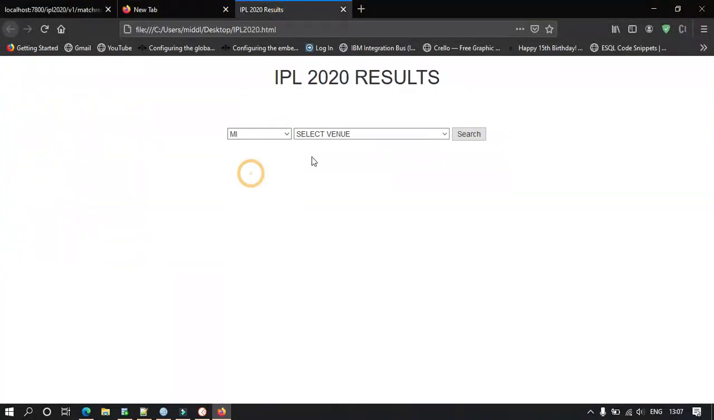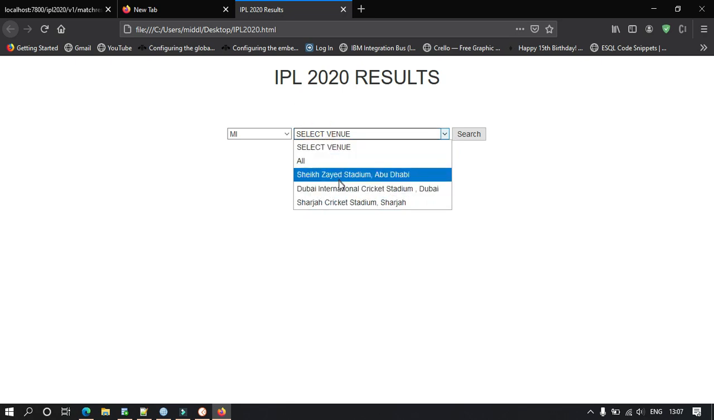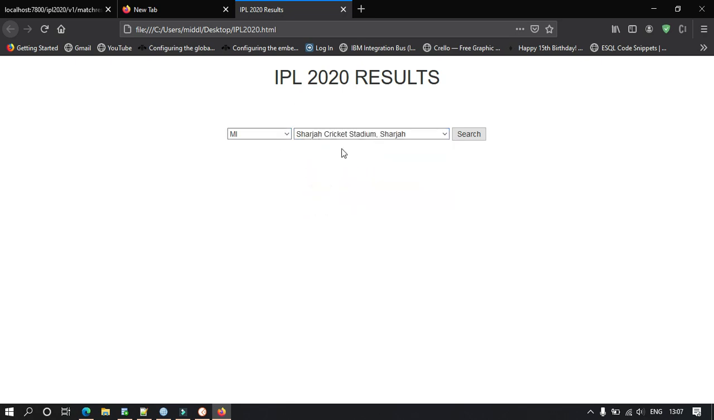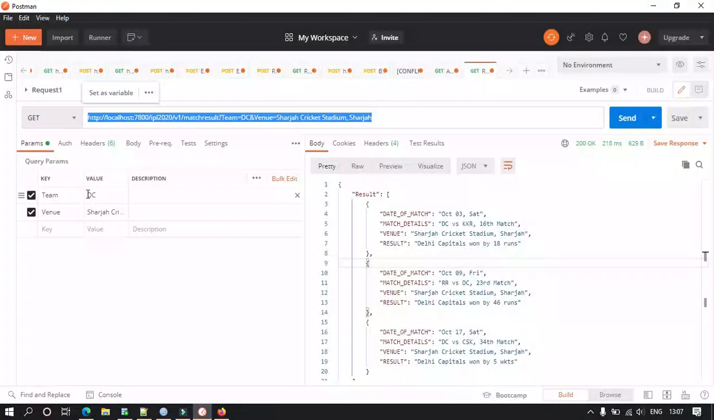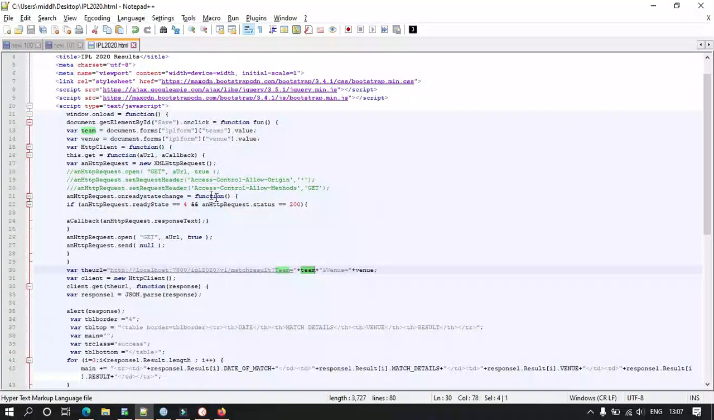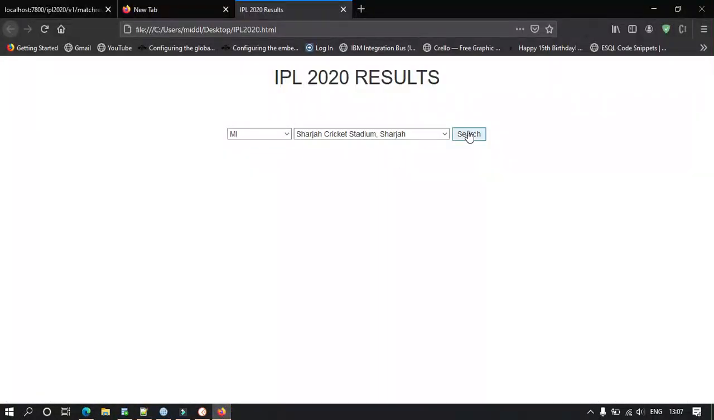If I select MI here, and if I select Sharjah here, this MI and Sharjah will be passed here, and this will form my complete URL. So these are nothing but query parameters, as you see. These are the query parameters which I am passing here. Now let me display the result.